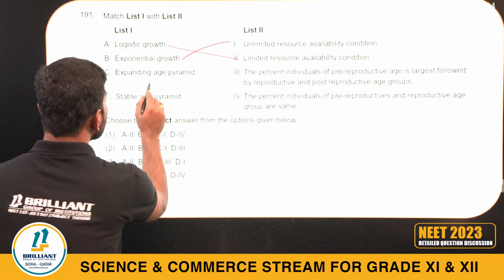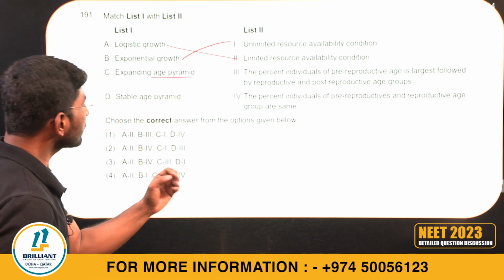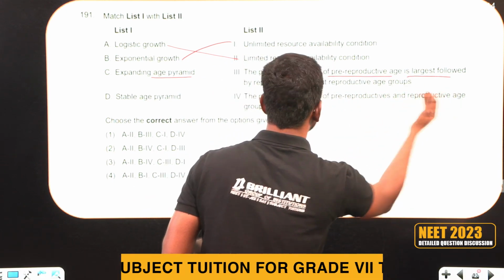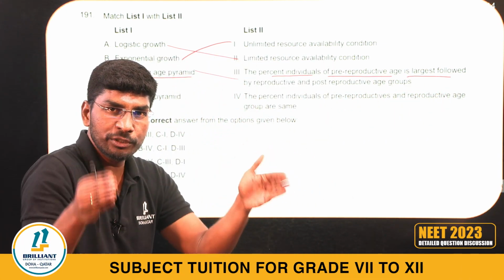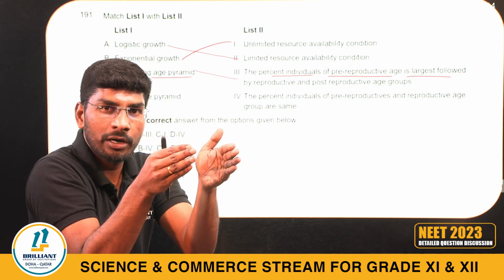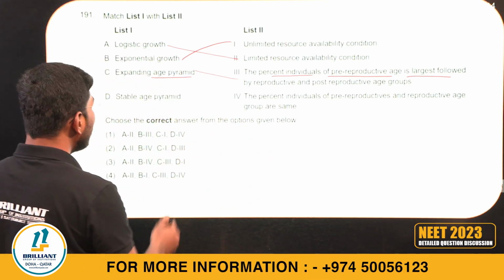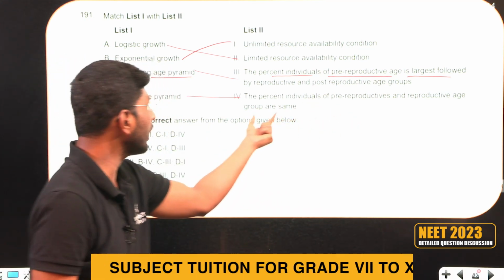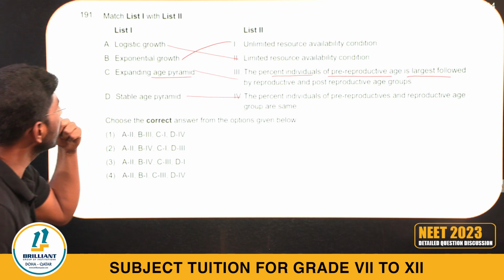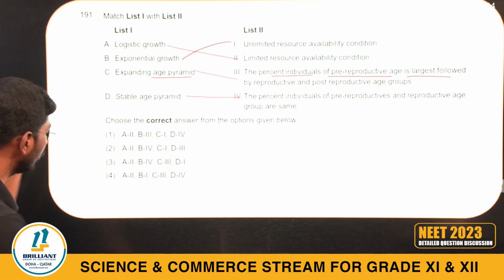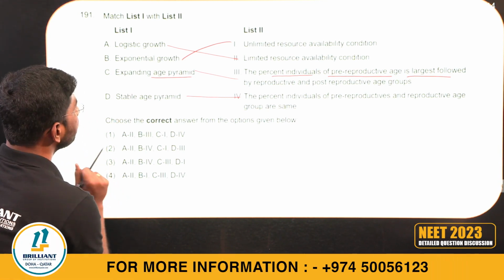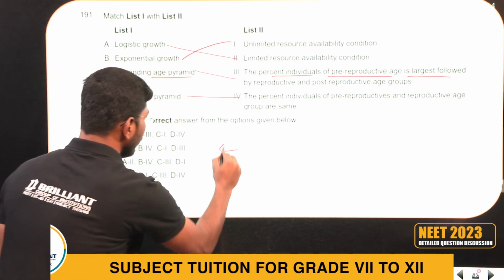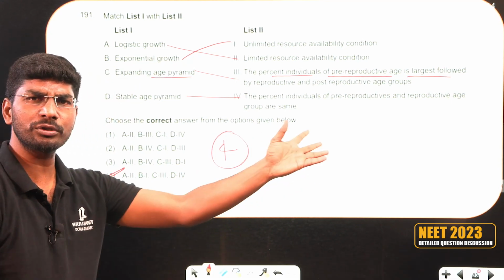C, expanding age pyramid. In an expanding age pyramid, the percentage of individuals of pre-reproductive age is larger. Yes, absolutely expanding. Pre-reproductive is more, reproductive less, and post-reproductive even less. A stable pyramid has the percentage of individuals of reproductive and pre-reproductive age the same. So the answer will be 2, 1, 3, 4. Option 4 is the right answer. Simple question, very easy question.